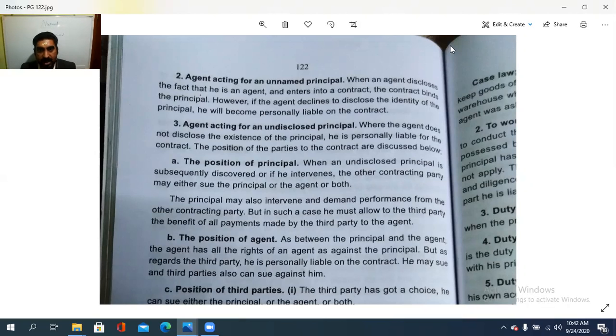The position of the parties to a contract is discussed below: the position of the principal, the position of the agent, and also the position of the third party. When an undisclosed principal is subsequently discovered, or if he intervenes, in the sense that he is introduced or included in that contract, the other contracting party may sue the principal or the agent or both, because the name and the existence were not disclosed. So in the case of the position of the principal, the principal may also intervene and demand performance from the other contracting party. But in such a case, he must allow the third party the benefit of all the payments made by the third party to the agent.